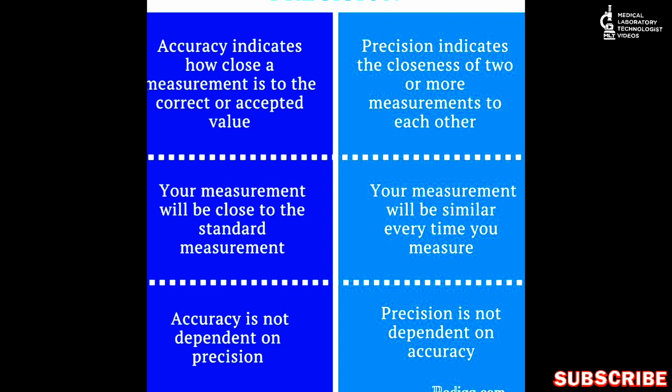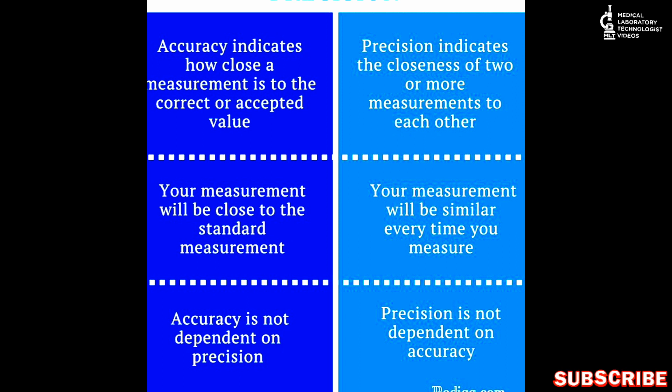Now about precision. Now you will not focus on the target value and the results you ran, but you will only focus on those 20 result values. Means you will see how close those 20 values are to each other.